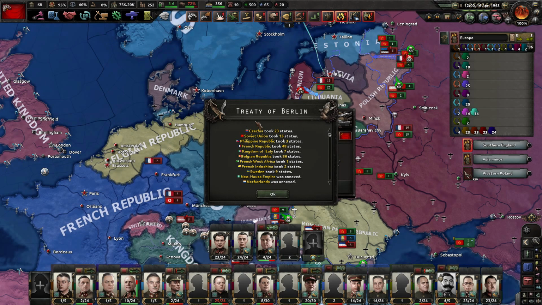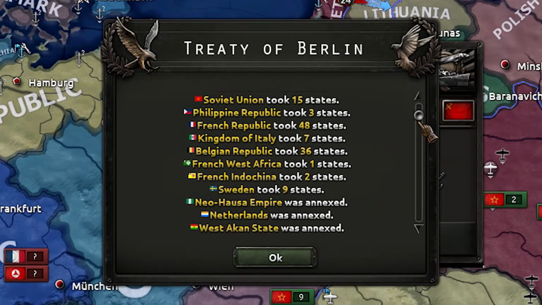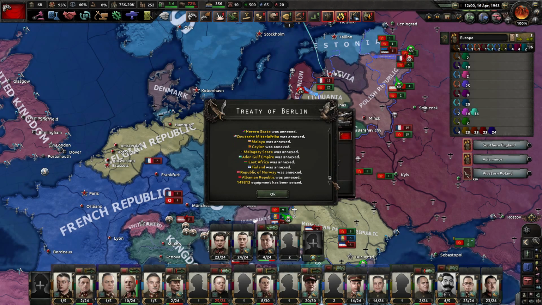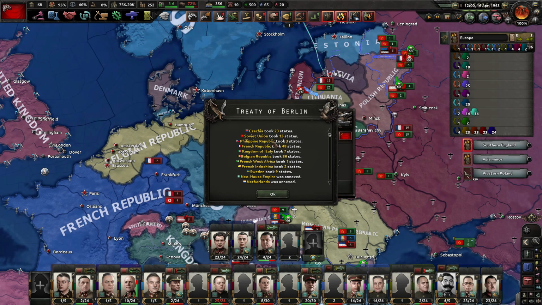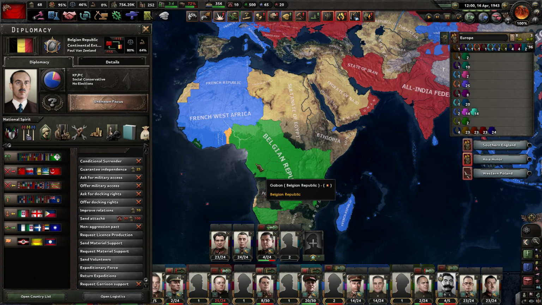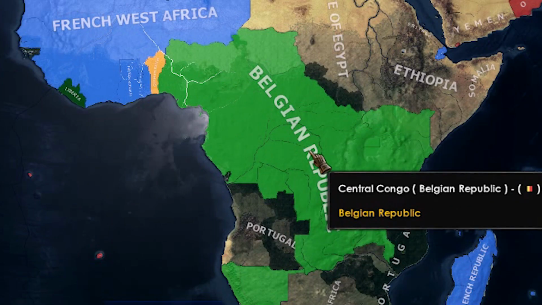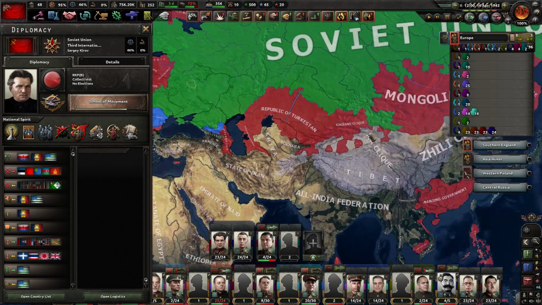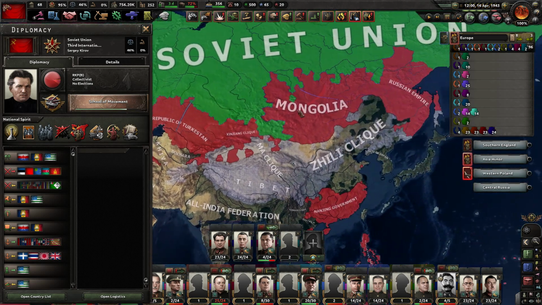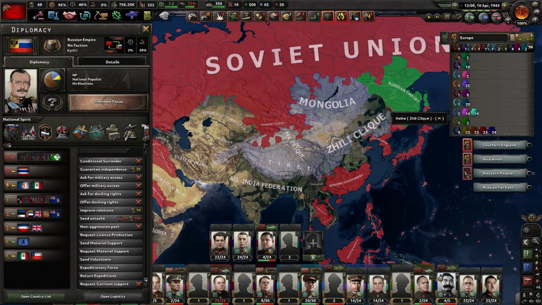It's April 1943, and as you may see, Germany was divided, and all of its allies have also capitulated, and lots of territories were taken by Czechia, along with the Soviet Union, French Republic and Belgium. Yes, Belgium. It looks like Belgian Congo has rapidly increased into Belgian Africa. And now the Soviet Union has been left one by one to fight against the French Republic and the Continental Entente, along with Azerbaijan, Republic of Turkestan, Xinjiang, Mongolia and Russian Empire in the Far East.